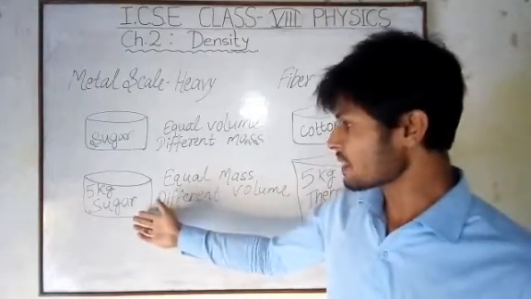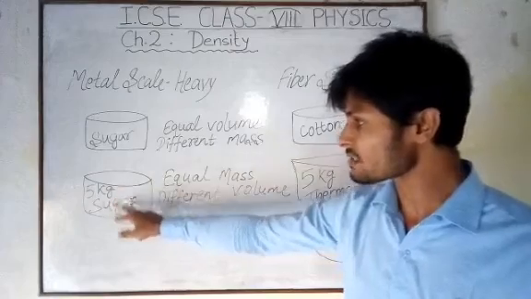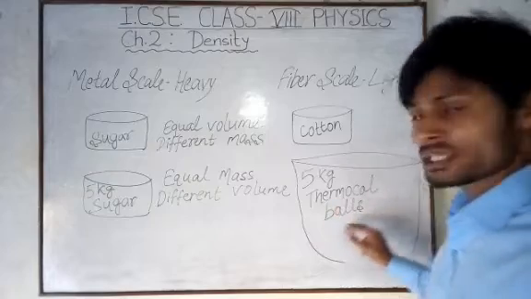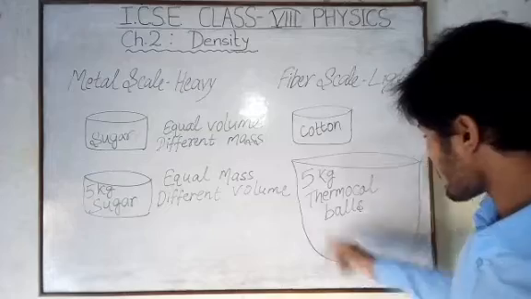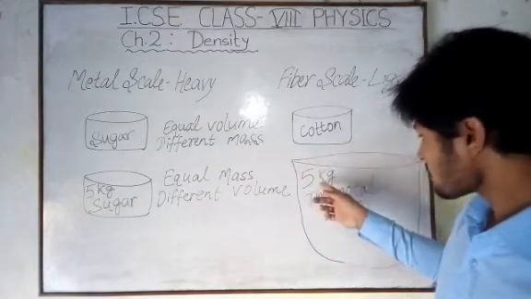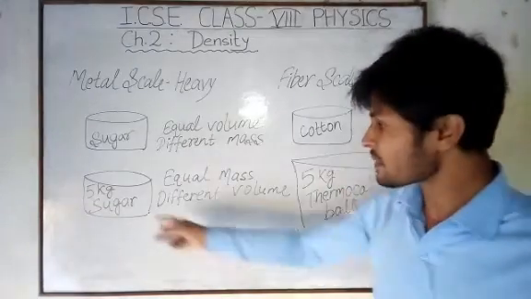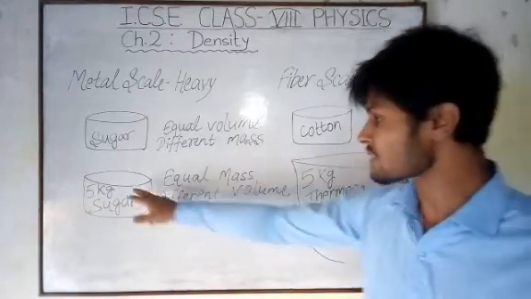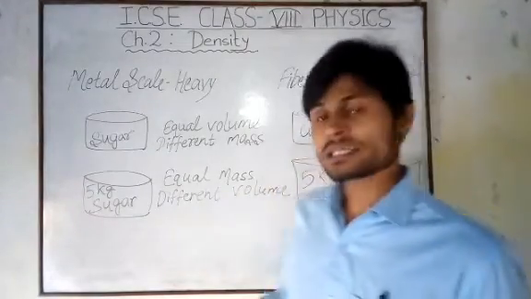Now see this example. Here we have equal mass. That means we have taken 5 kg of sugar in a bag, and 5 kg of thermocol balls in another bag. This bag is very big compared to the other, because 5 kg of thermocol balls have greater volume than 5 kg of sugar. So we have kept equal masses of two substances, 5 kg and 5 kg, but they have different volumes. So why is there a difference?